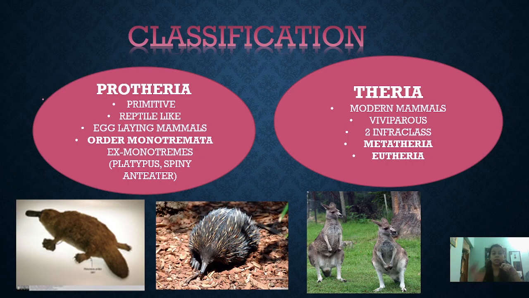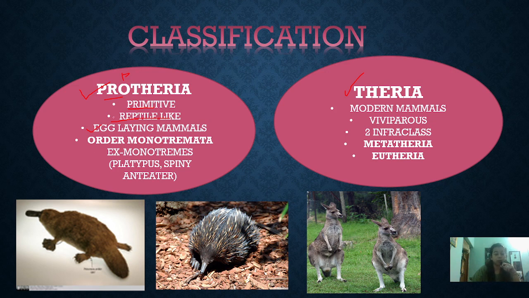Next, moving to the classification. Classification is based upon the ancient and the new. The ancient form of the animals or mammals is known as the Prototheria, and the recent or modern mammals are known as Theria. Prototheria: pro means primitive. So these are primitive and they have a reptile-like body, and they are egg-laying mammals.